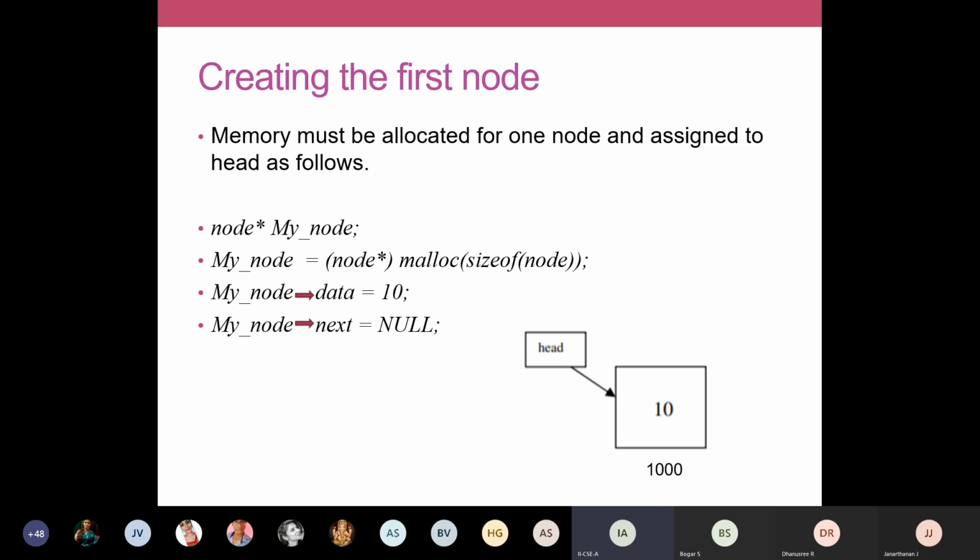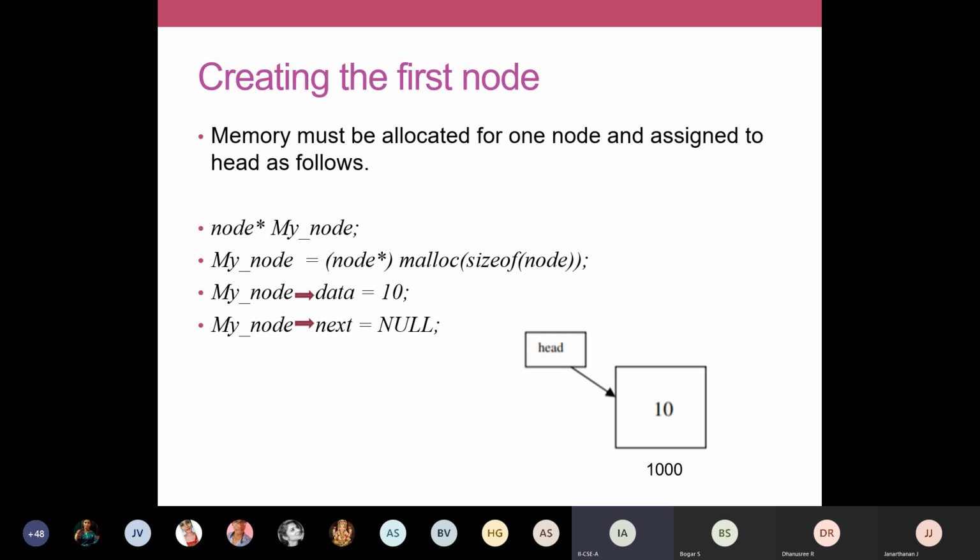So whenever you're creating a new node, you're going to follow these 3 steps. You use your malloc function to allocate memory. Then in the data field, you place some data. Then in the address field, you place null. That is the first step in creating a new node.